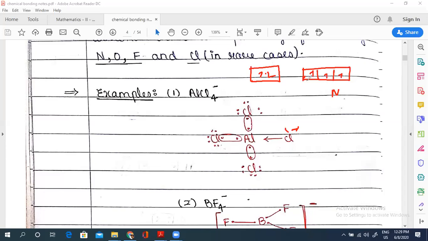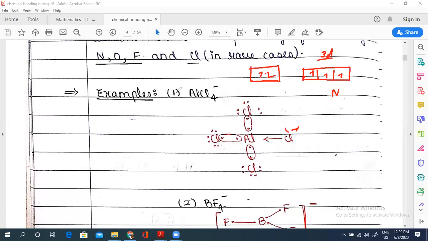Now, does nitrogen have a vacant 3d atomic orbital? No, right? Because it's the second period only, it will have only the p subshell, it won't have a d subshell. Now the number of covalent bonds depends on the number of unpaired electrons, because obviously if you share electrons you should have unpaired electrons.